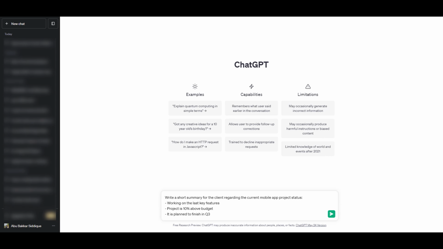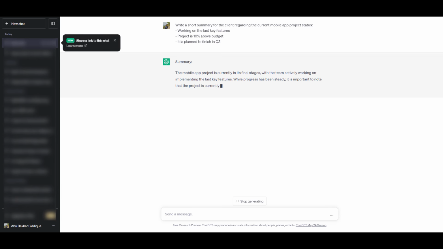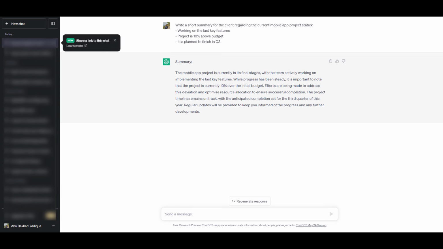ChatGPT already. This text here contains all our core information, so that we are working on the last key features of the mobile app project and that we are above budget. It also explains that some unexpected expenses have occurred during the development process, and it also adds information about the point in time when this project will be finished. The general style and the way it is written is very friendly and still business-like. So we could almost send this email directly to our client.